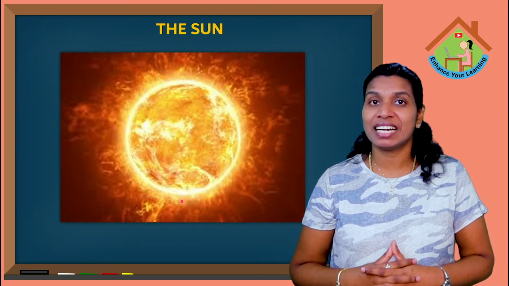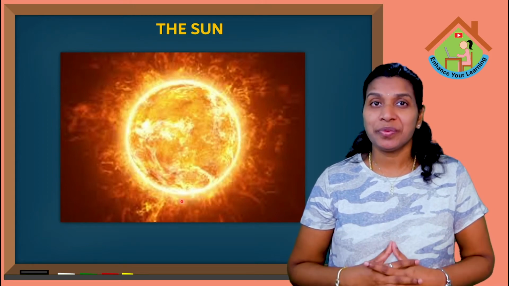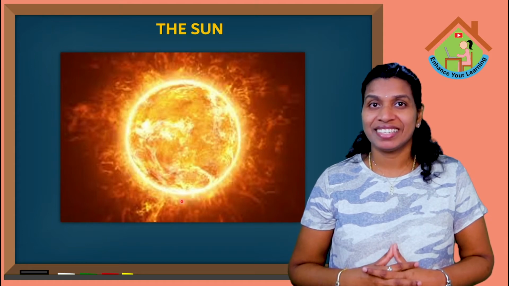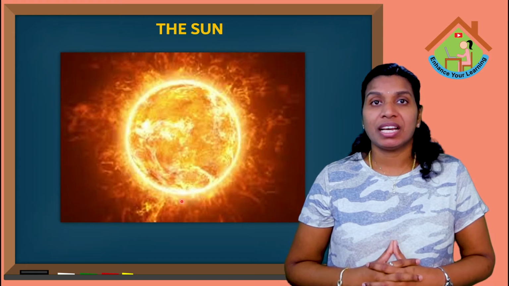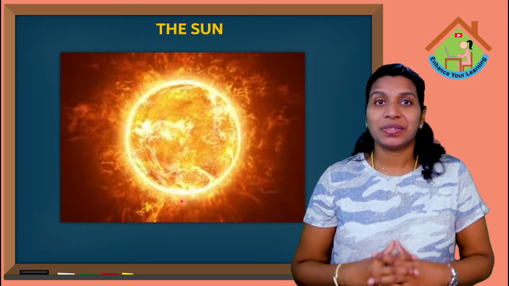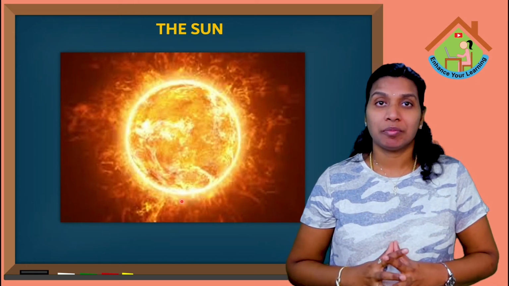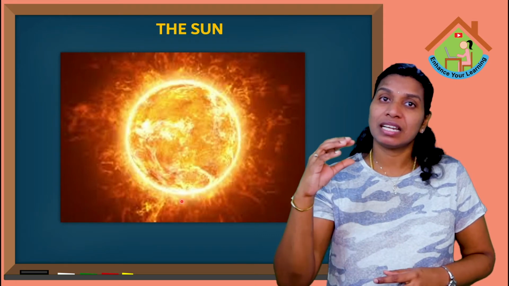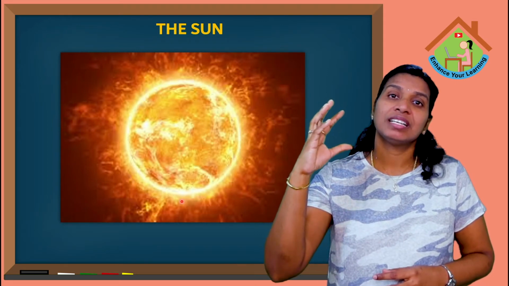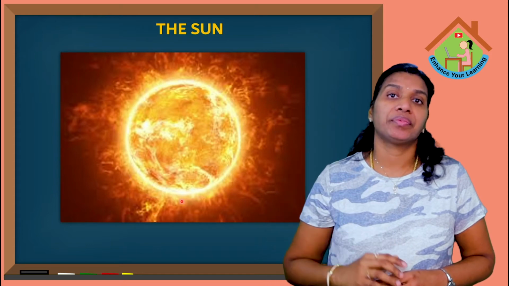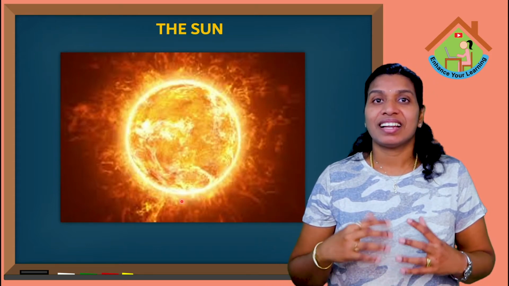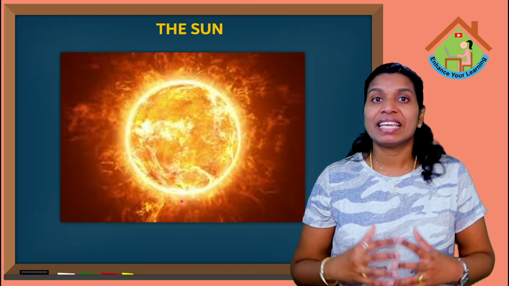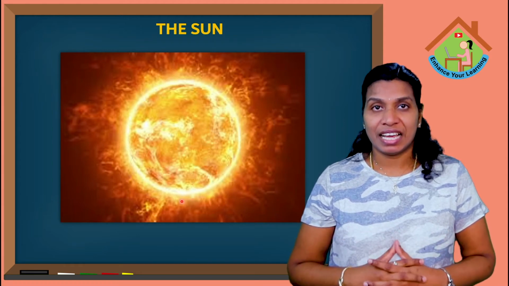We can see the sun during daytime in the sky, right? It is very big, but when we see it from the Earth, it looks like a small ball because the sun is situated too far away from the Earth. Okay kids? The sun provides us with heat and light.